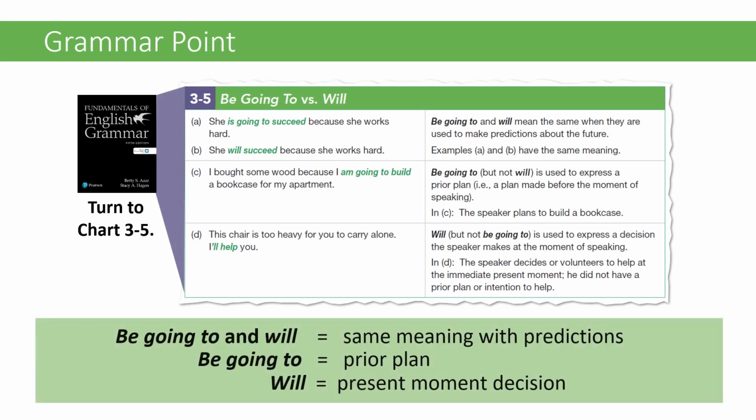So be going to and will mean the same thing when they're used for predictions about the future. Be going to, not will, is used for a prior plan or a plan made before the moment of speaking. Will, not be going to, is used for decisions the speaker makes at the moment of speaking. So when we talk about these, if we look at these ones, she's going to succeed because she works hard. She will succeed because she works hard.